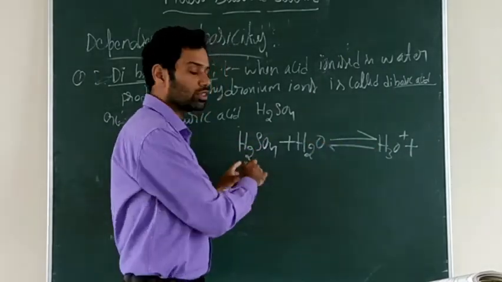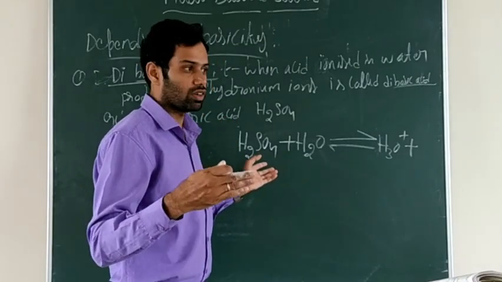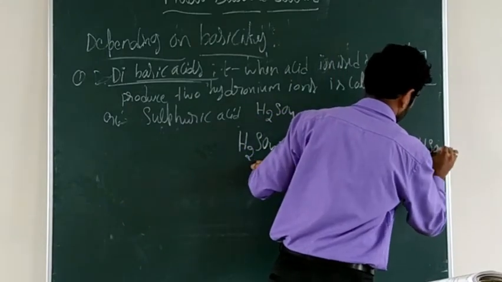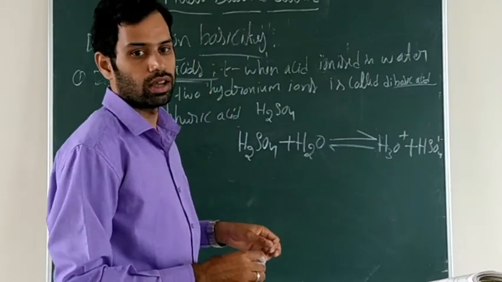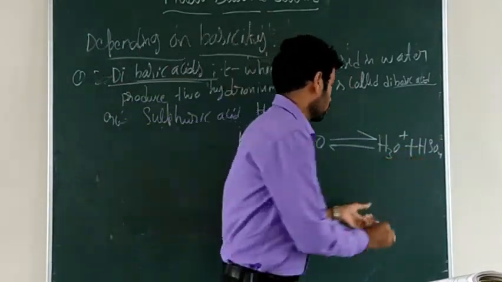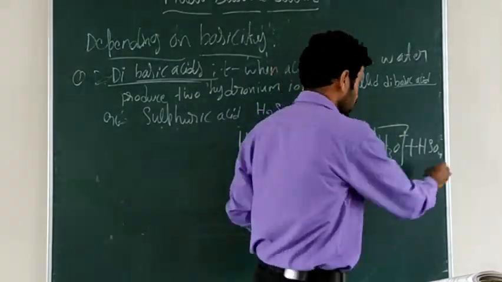And if one hydrogen is removed from the acid, what will remain there? HSO4 minus. So this is one hydronium ion, and next HSO4 minus is there, no?